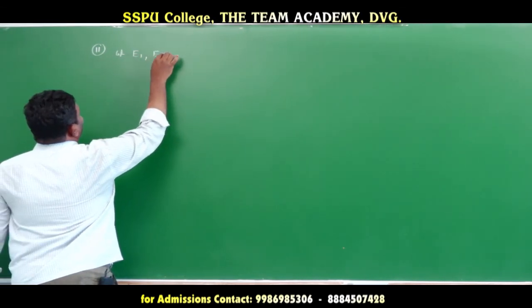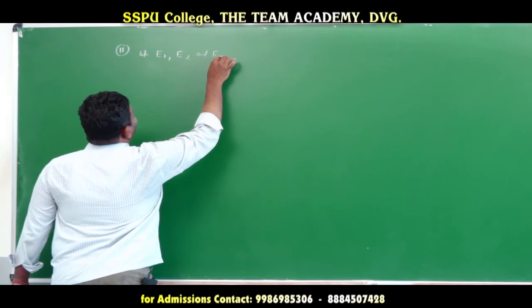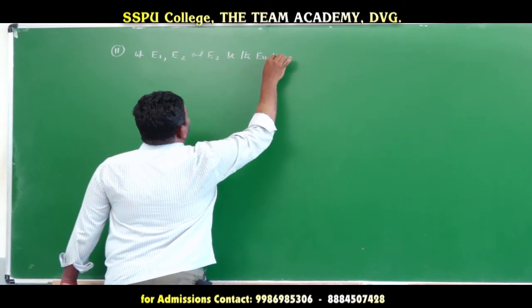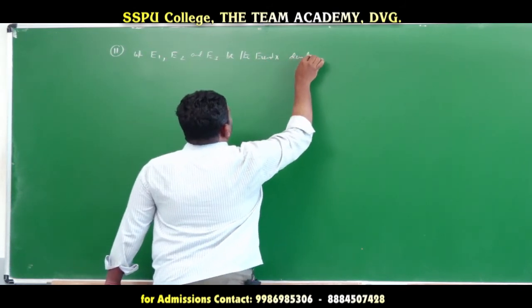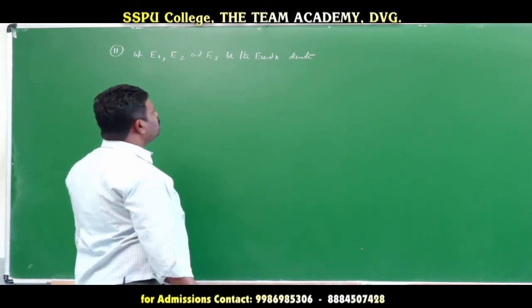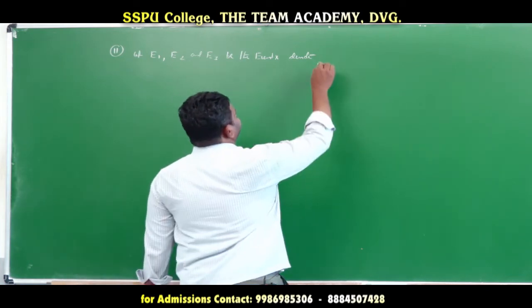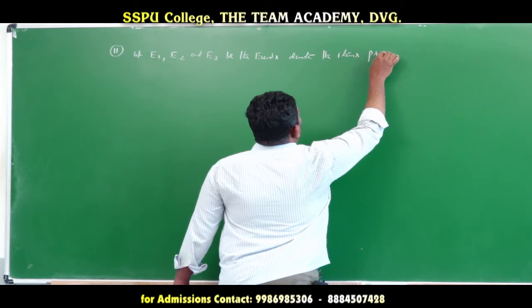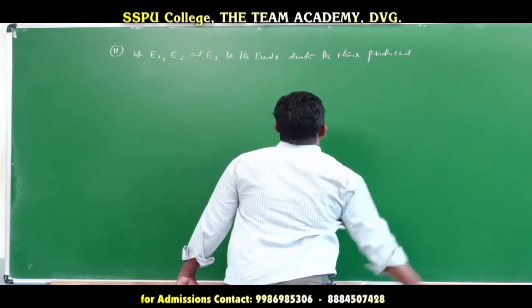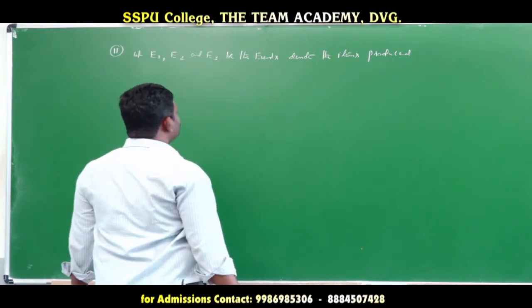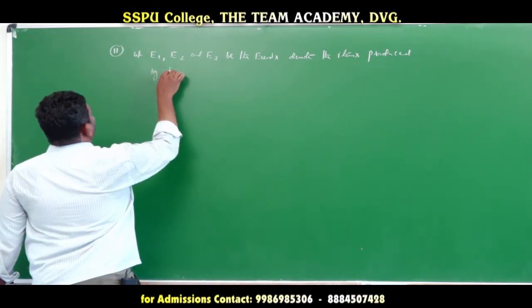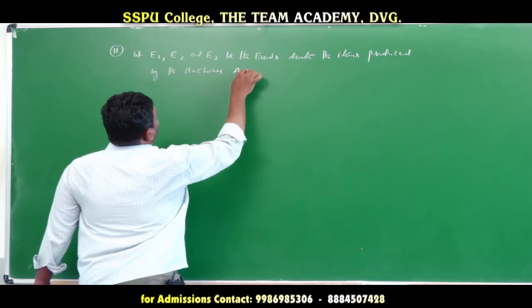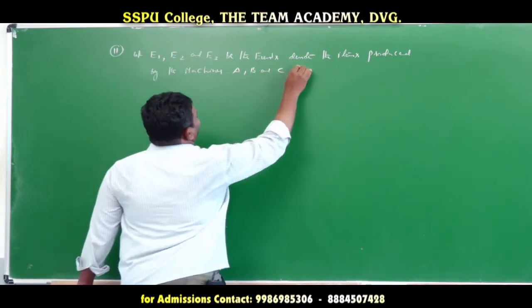E1, E2 and E3 be the events denoting the items produced by the machines A, B and C respectively.